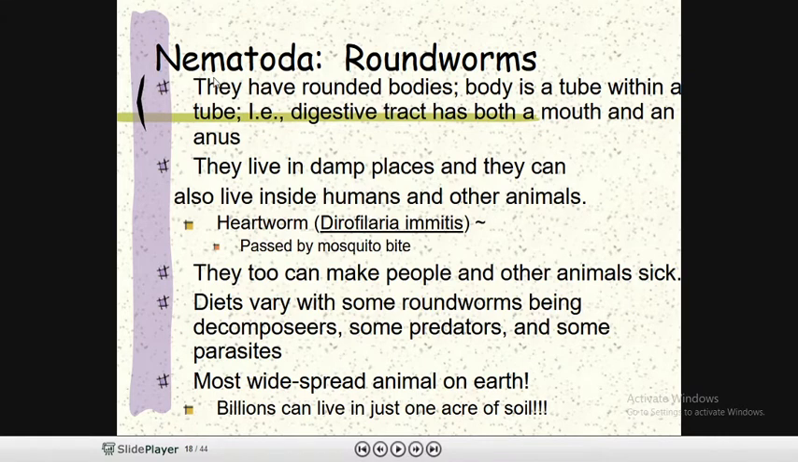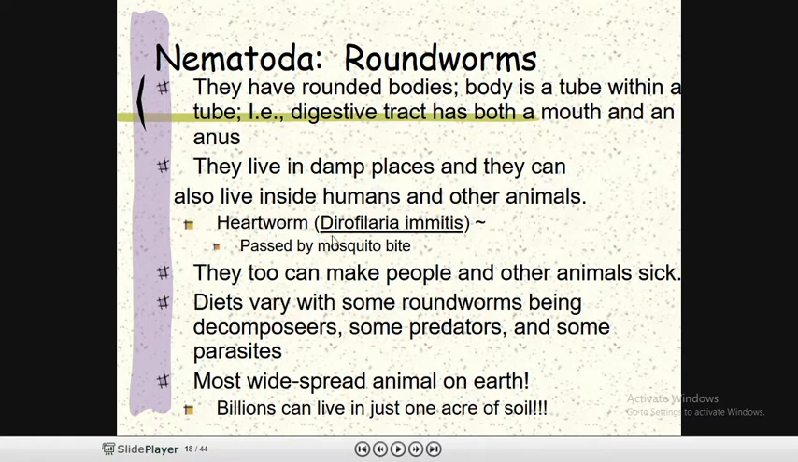The next worm is the roundworm, or nematode, phylum Nematoda. These roundworms have rounded bodies. The body is a tube within a tube, that is, the digestive tract has both a mouth and an anus. They live in damp places. They can also live inside humans and other animals, so they are parasites also.